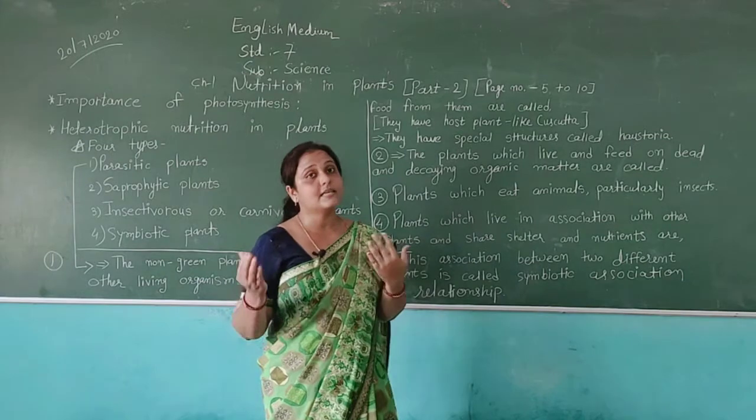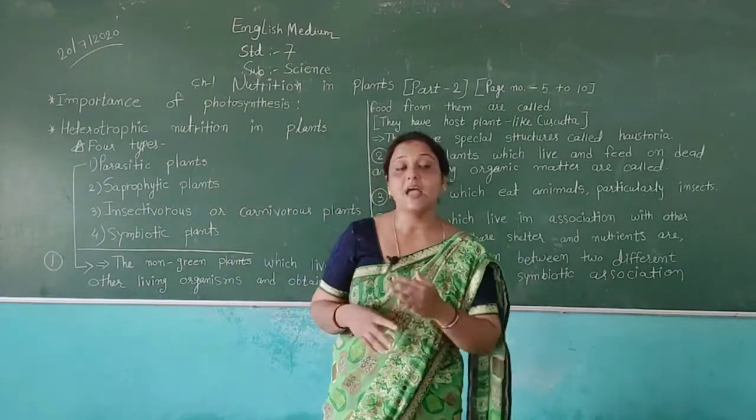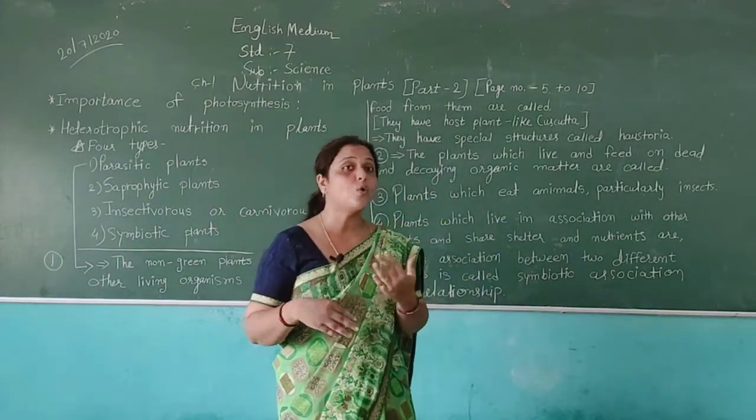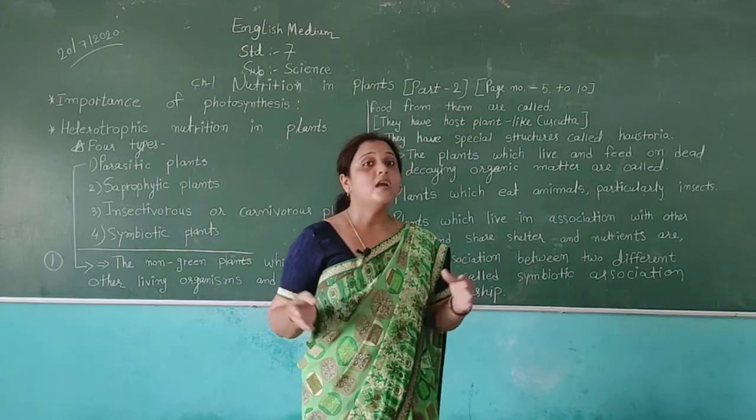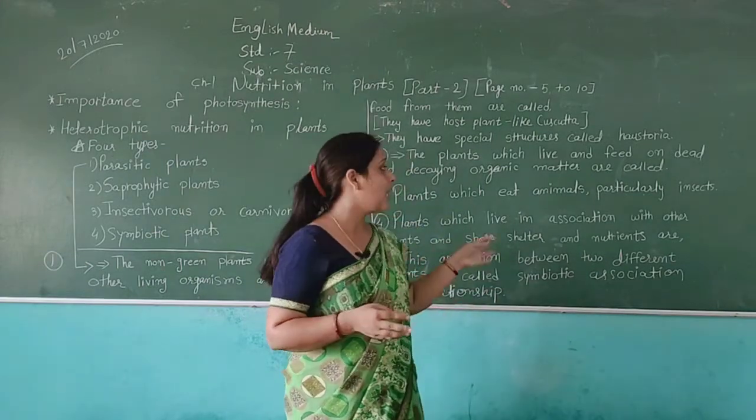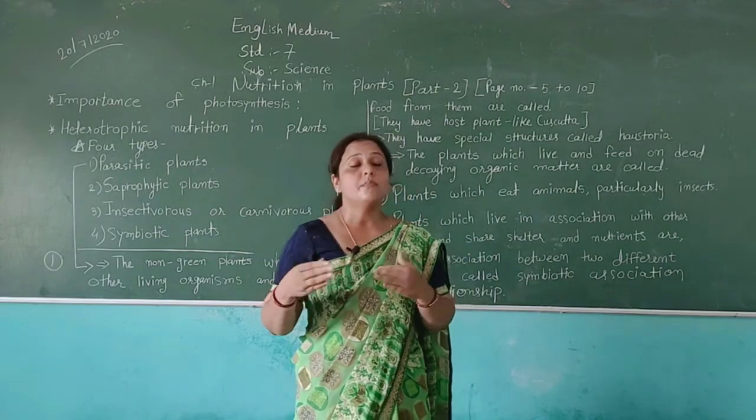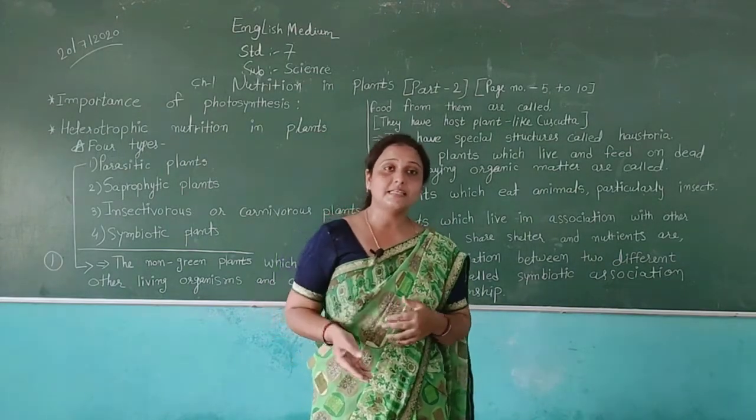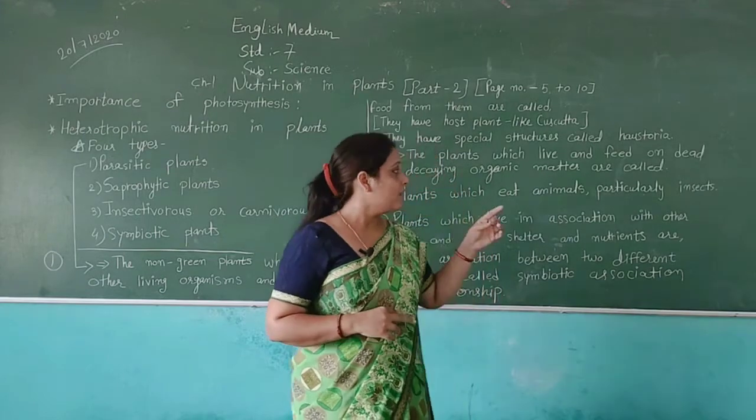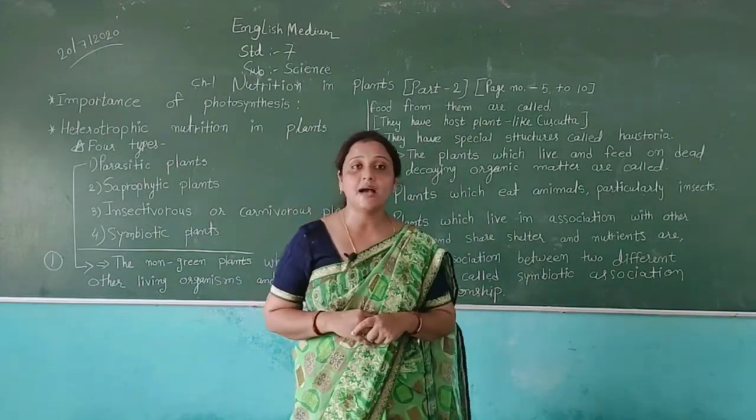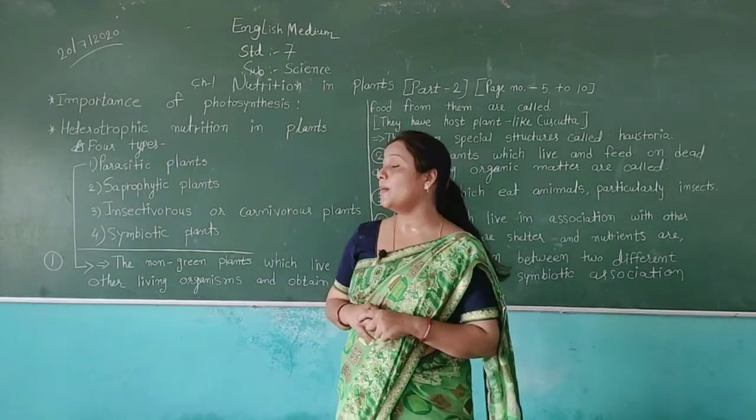Some plants also have host plants, and we saw how they get food from their host plants, and how they have a relation of shelter and food. They give each other shelter and food also. Okay, we have also seen the examples of these types of plants.